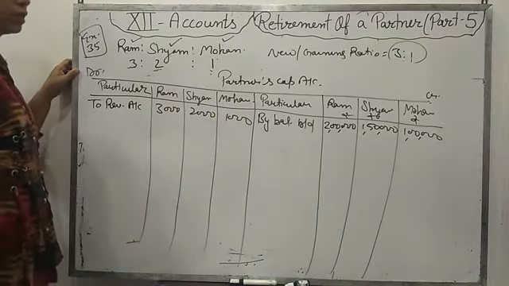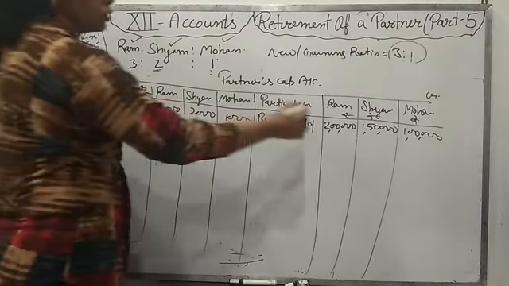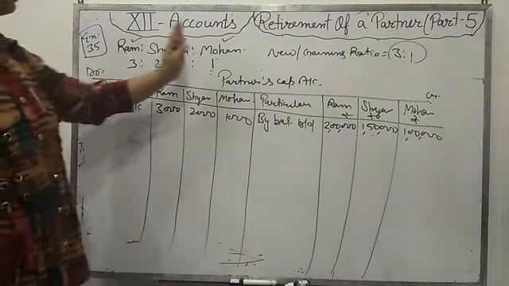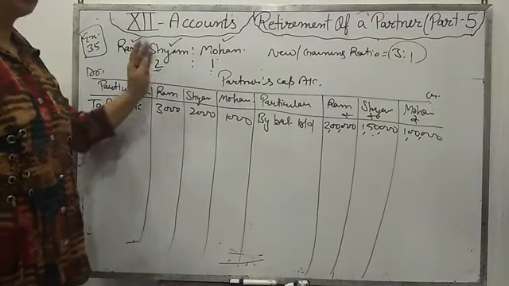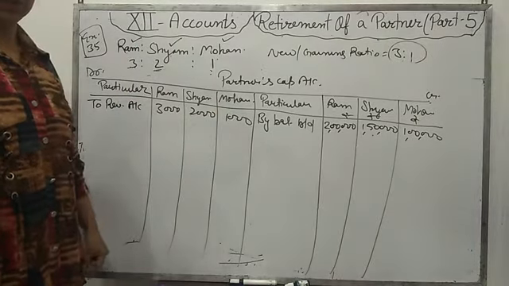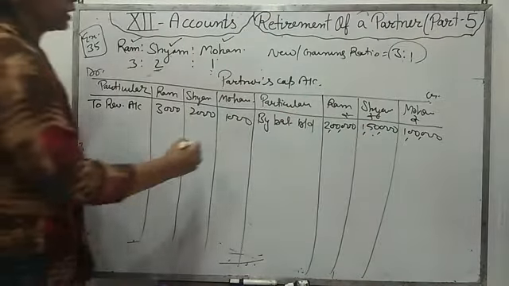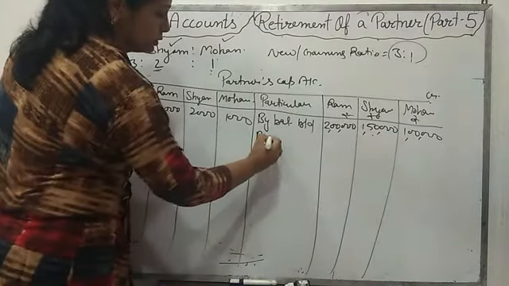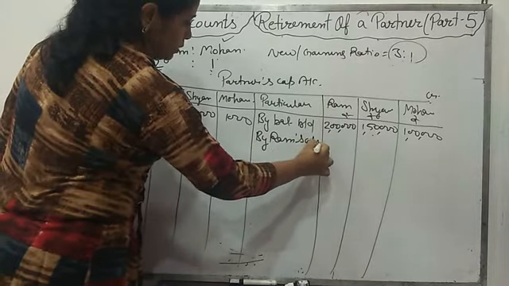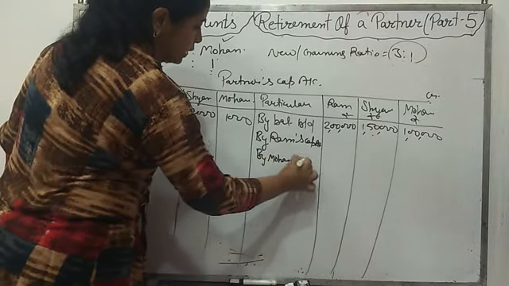3,000, 2,000 and 1,000. And we have given Sham goodwill amount also. In which entry will be passed for that? Ram's capital account debit, Mohan's capital account debit to Sham's capital account. Then post that journal entry in the capital account. We are giving money to Sham, then in Sham's capital account it will come on the credit side. Who is giving? Ram and Mohan, by Ram's capital account and by Mohan's capital account.